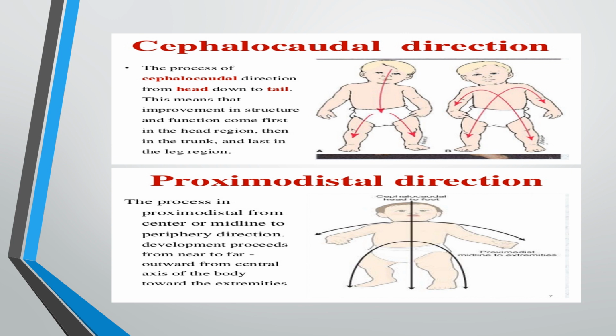The process of proximodistal starts from center or midline to periphery direction. I earlier said that it starts from spinal cord. And where is spinal cord? Spinal cord lies in the center of the body. So development proceeds from near to far, outward from central axis of the body towards the extremities. So now you can have a better concept of both these sequences, cephalocaudal and proximodistal sequences.